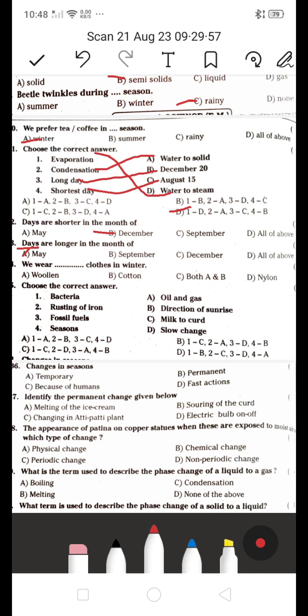Next, we wear dash clothes in winter. మనకు తెలిసిందే, we wear woolen clothes in winter కదా. చలికాలం we wear woolen clothes.